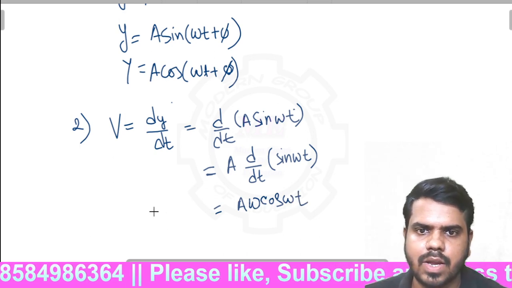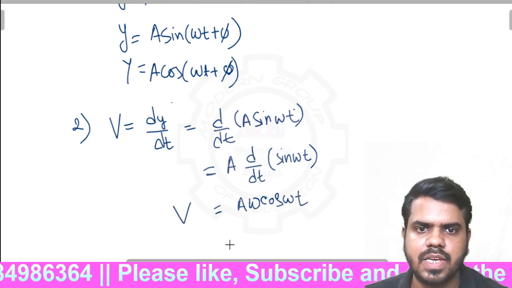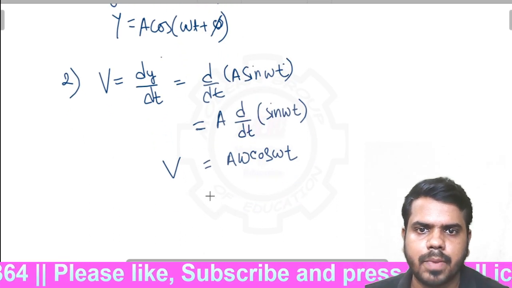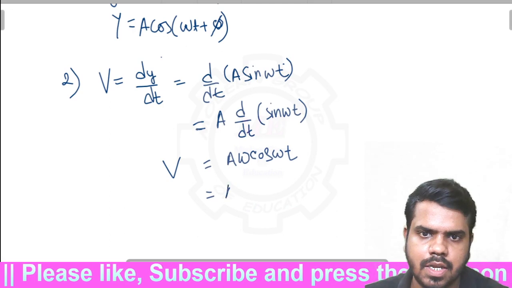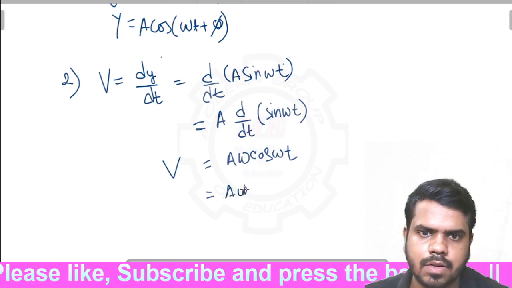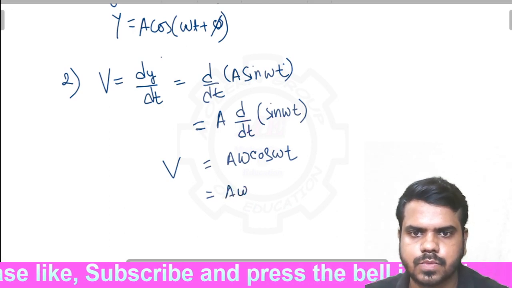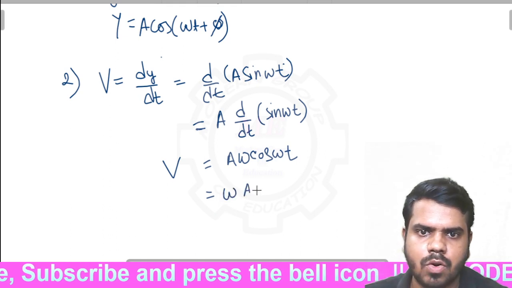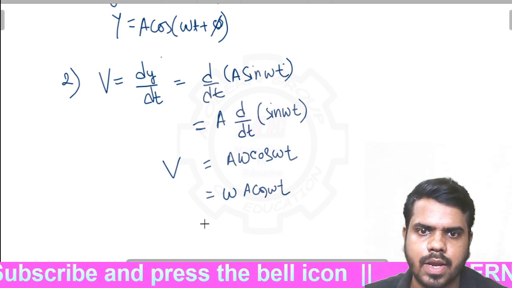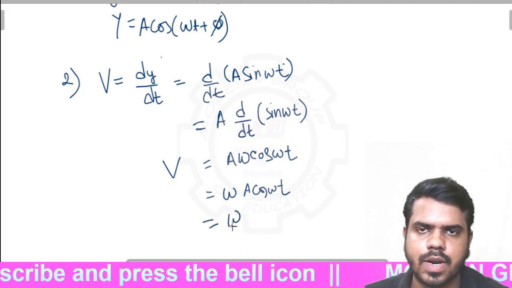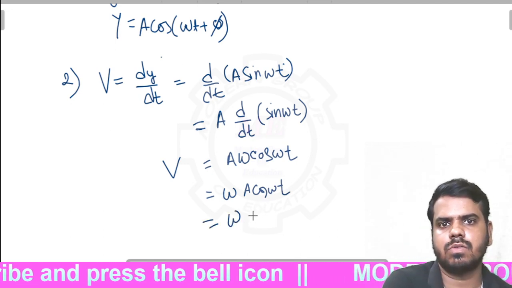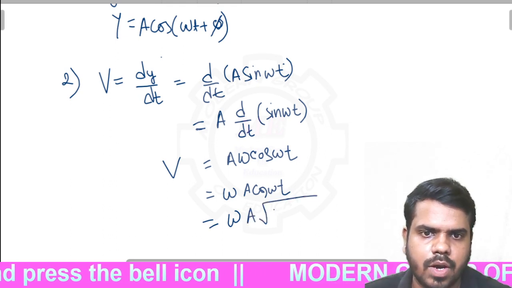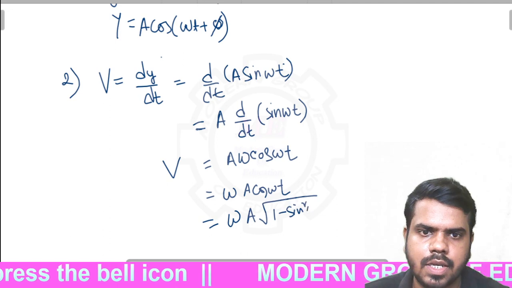Okay, so this is the equation of v, a omega cos omega t. Now to compare with the displacement equation, we can write it as omega into a cos omega t, where sin square omega t plus cos square omega t is equal to 1. So we can write a into root over 1 minus sin square omega t.